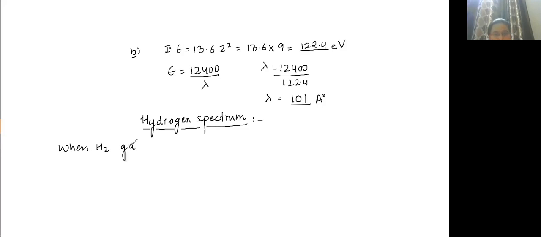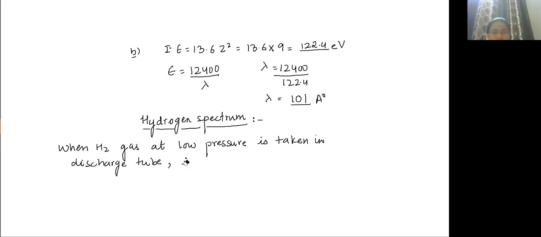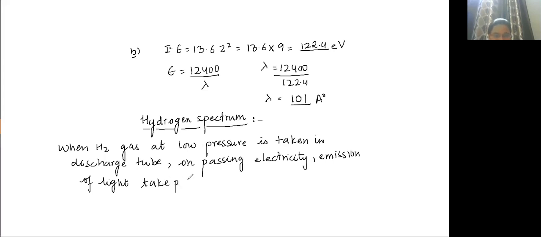When H2 gas at low pressure is taken in a discharge tube, then on passing electricity, emission of light takes place.